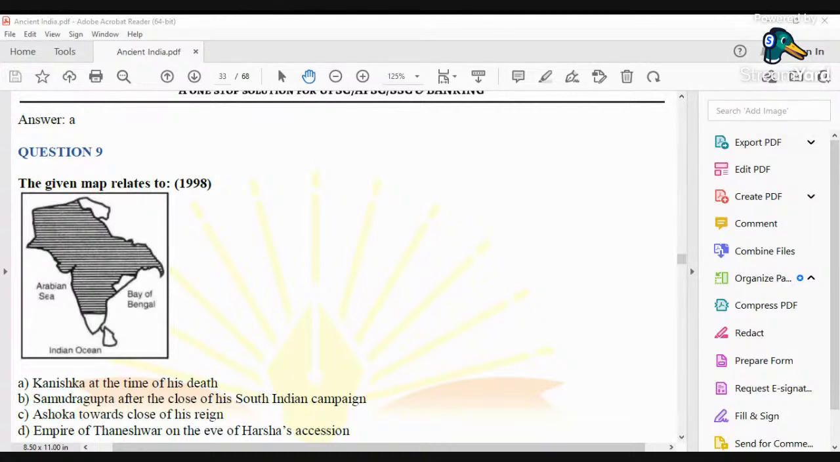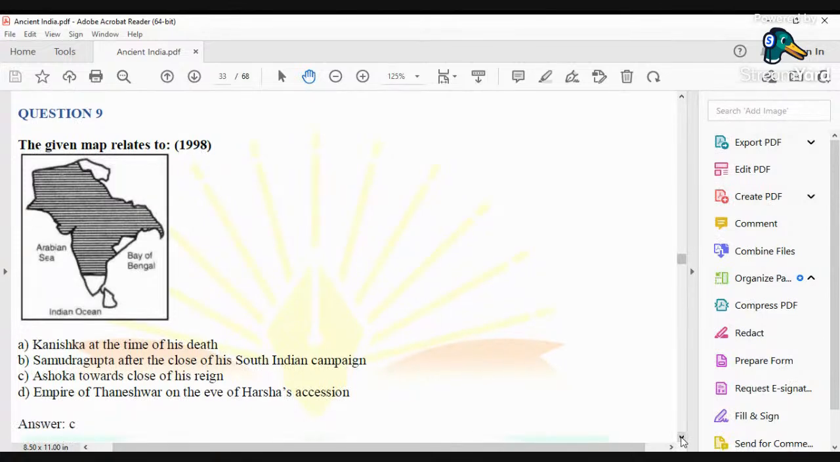Now, this question, which was asked in the year 1998, relates to the given map. A certain portion has been selected in the map, and they have asked you to identify the dynasty, as to whose dynasty this is.